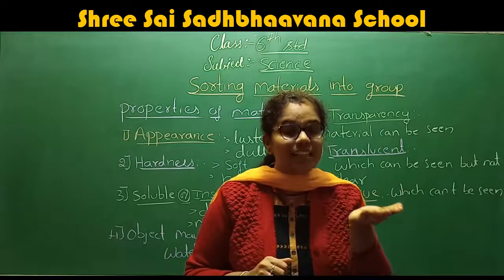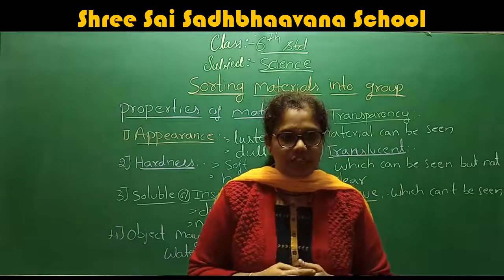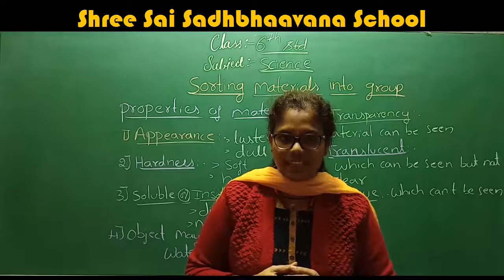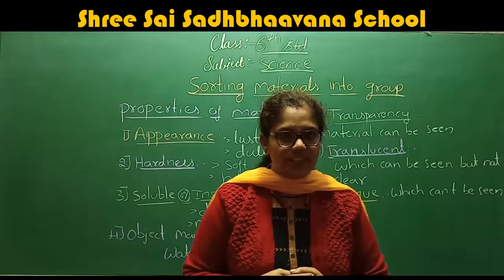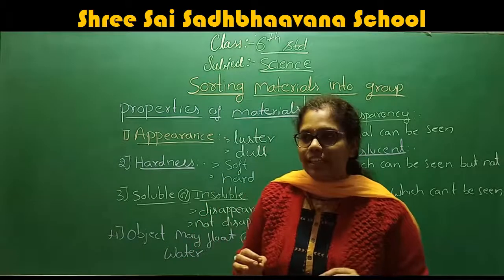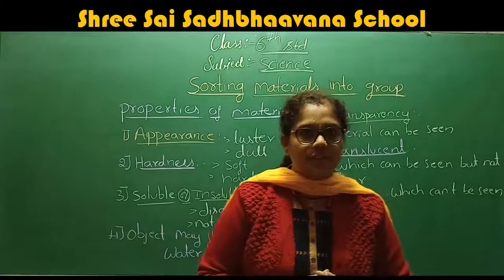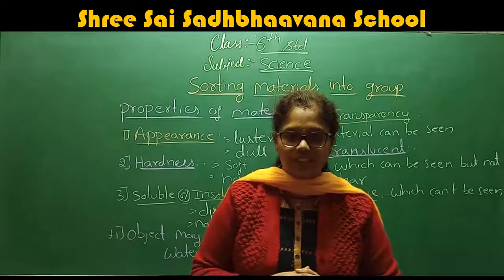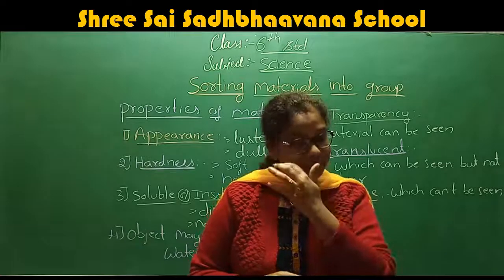What is luster? The shiny appearance of the material. Any material having the shiny property, we call luster.